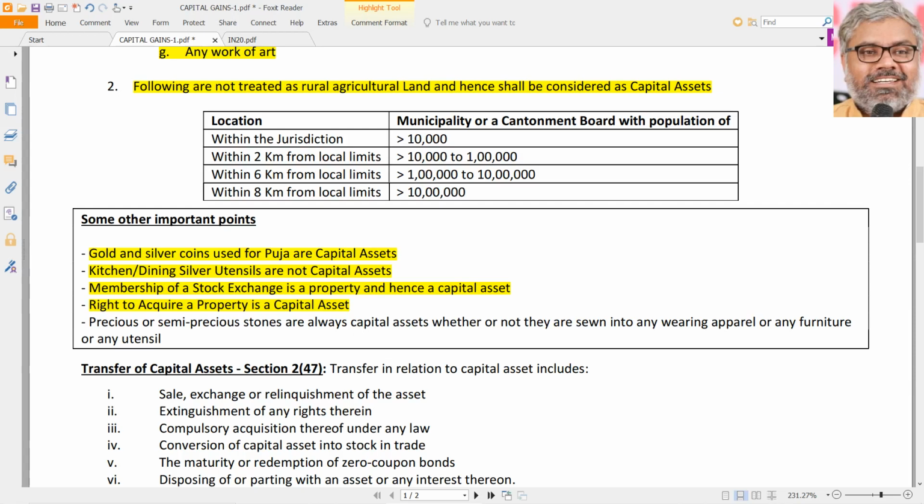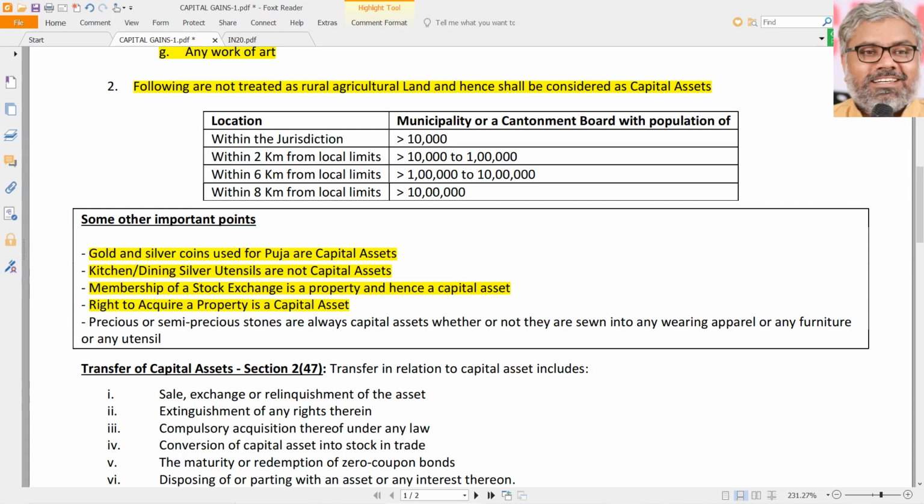For individual private parties, if X asks for the land of Y and Y says no to X, X cannot grab the land of Y. Not possible. If it happens, it becomes illegal and X becomes a kabjakor, a land grabber. But the government can do that. We cannot call the government a kabjakor or land grabber. It has its power. The government, state or central, whatever it is, can acquire land and any other property from the citizens compulsorily.